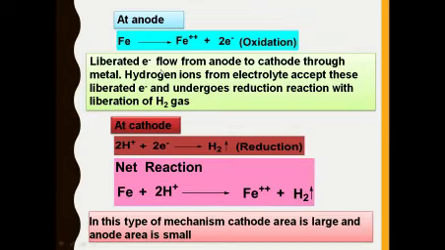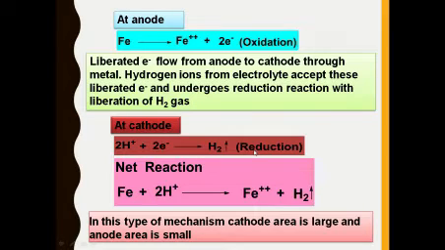The liberated electrons flow from anode to cathode through the metal. The hydrogen ions from the electrolyte accept these liberated electrons and react with the liberation of hydrogen gas. That's why at the cathode, H+ ions accept 2 electrons to form hydrogen gas.